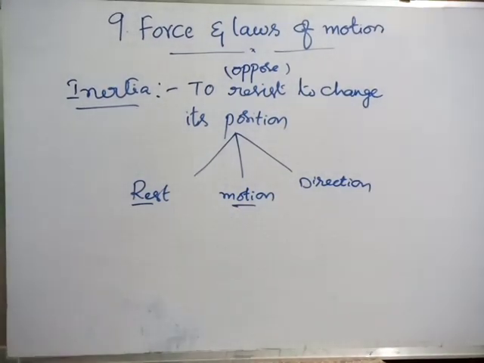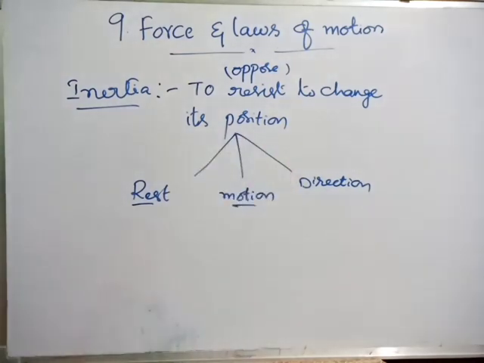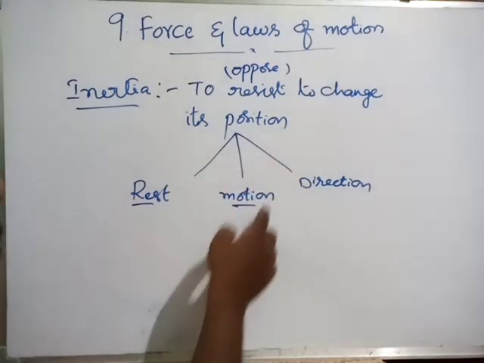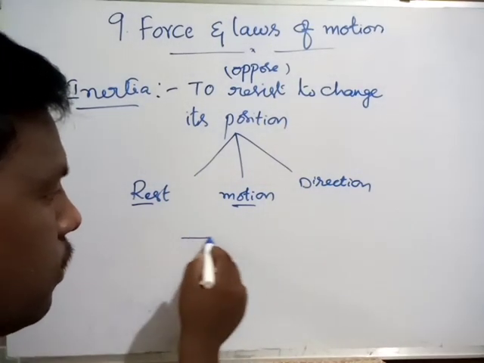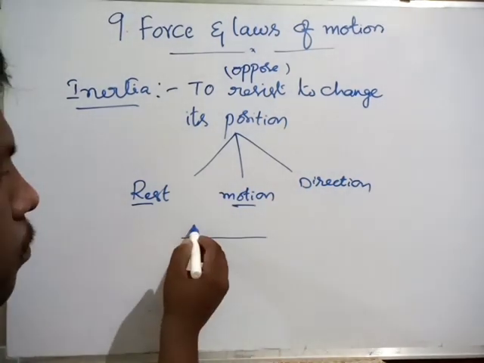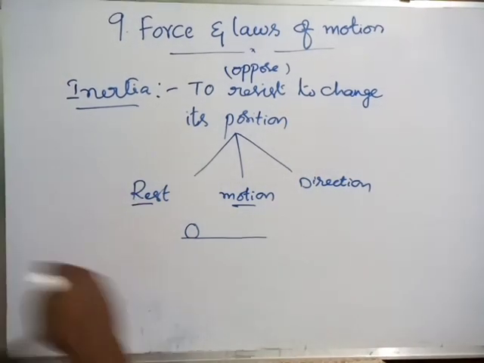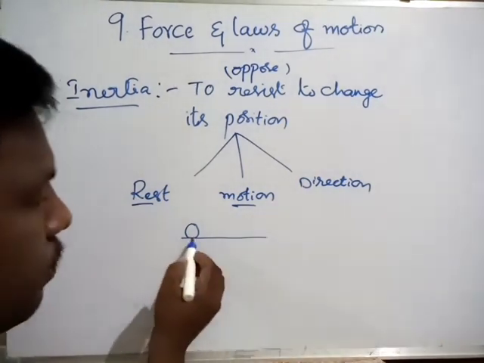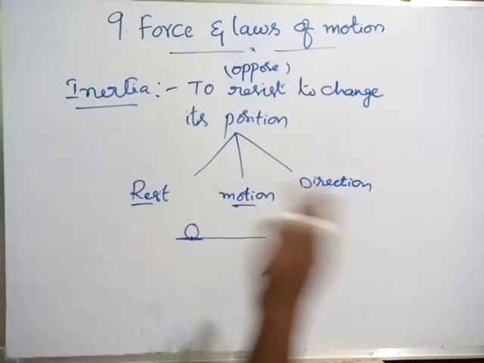Now inertia of motion: the object which resists or opposes a change in its motion. If an object is already in motion, it always tries to stay in that motion only. For example, if a ball rolls on the ground, it tries to keep going in that direction, but due to the frictional force between the ground and the ball, it will stop after some time.